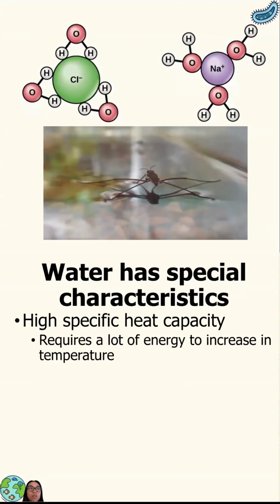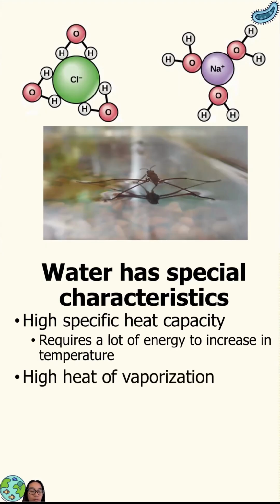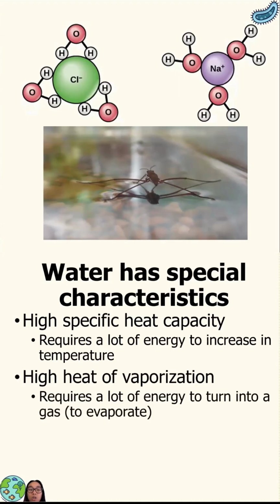So if you were to heat up water on your stove, I'm sure you've experienced that it takes forever to heat up water. And that's going to be really good for living things because most living things are made up of water. That means that our internal temperature stays relatively stable because water's temperature stays relatively stable. Another thing sort of related is that water has a high heat of vaporization, which means that it requires a lot of energy to become a gas. So it basically takes a lot of energy to evaporate. And again, going back to cooking, it does take a while to boil water.